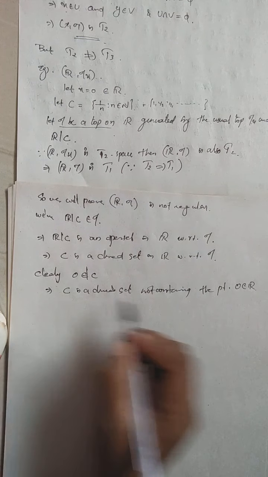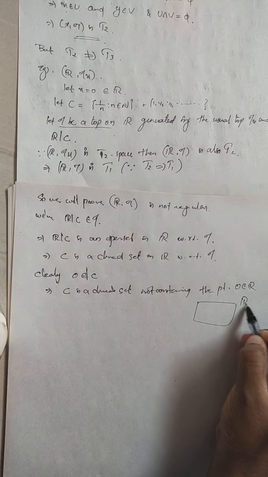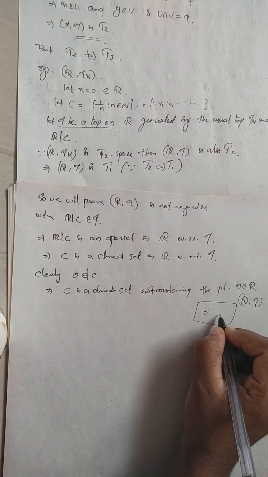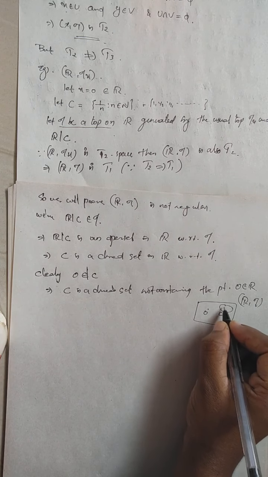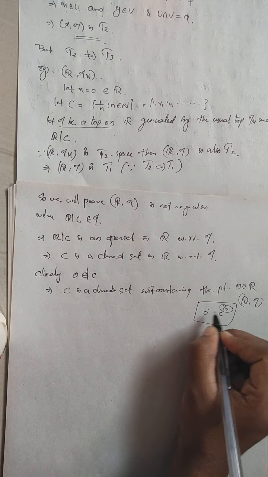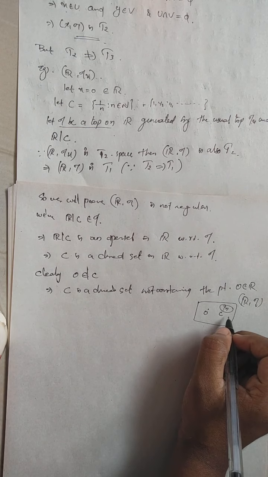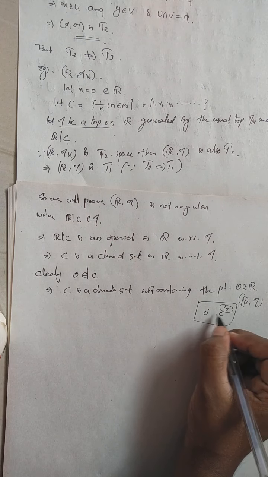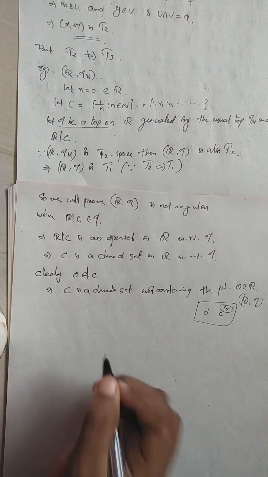So we have the real line with the topology tau generated by tau u and R minus C. Then we have a point 0, and C is a closed set consisting of the 1 by n's, not containing the point 0. Then we will prove that there exist no disjoint open sets to contain these two, so that it is not regular.